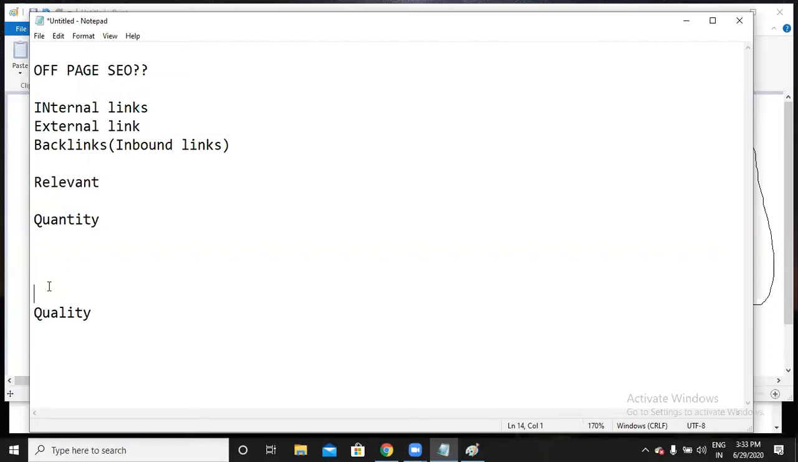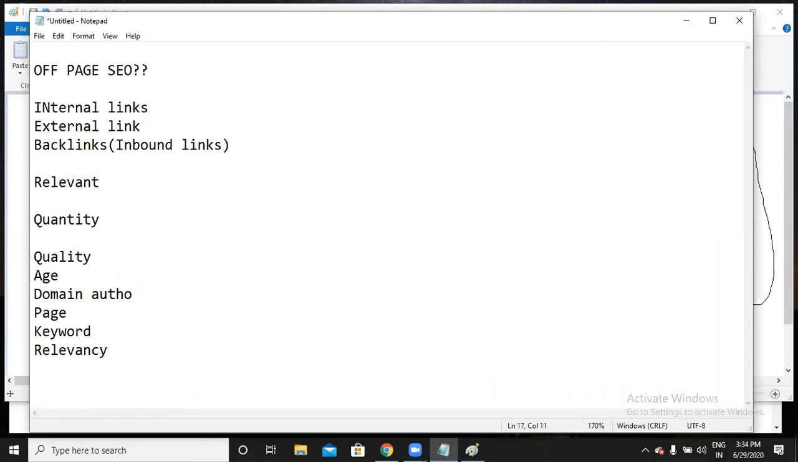See here, quantity is how Google used to work. Now it is concentrating more on quality. So what is this quality? Let me show you. Quality depends on these factors: age, domain authority, page authority, and keyword. The final thing is relevancy.